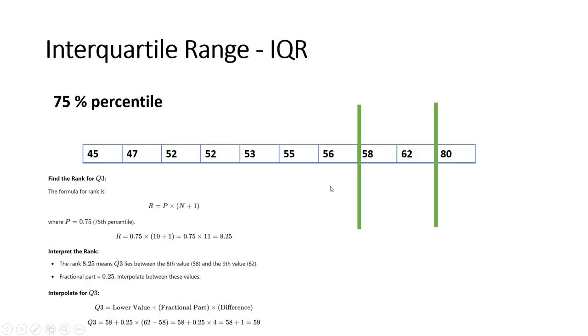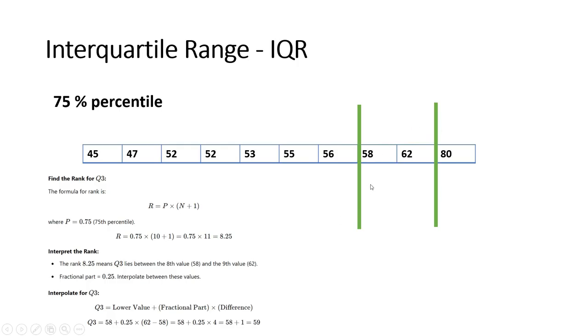So 0.75 multiplied by the total number of records plus 1, that is 11, the answer will become 8.25. It means that this Q3 value will be between the 8th and 9th values. 8.25 means between the 8th value and the 9th value. The 8th value is 58, the 9th value is 62. So the value will be between 58 and 62.